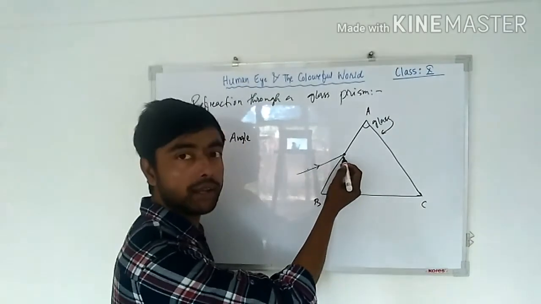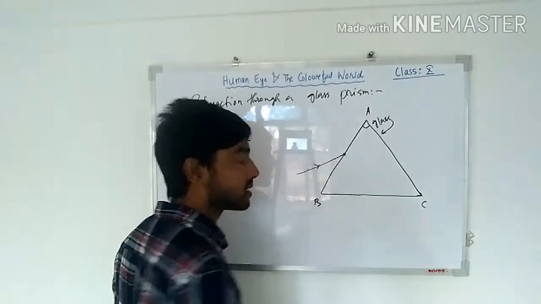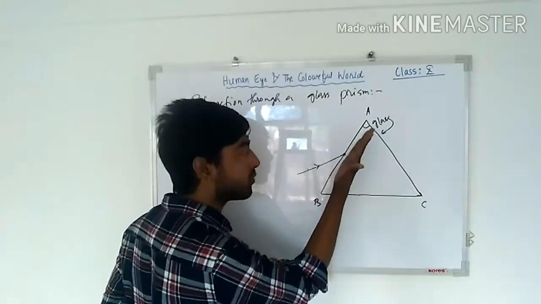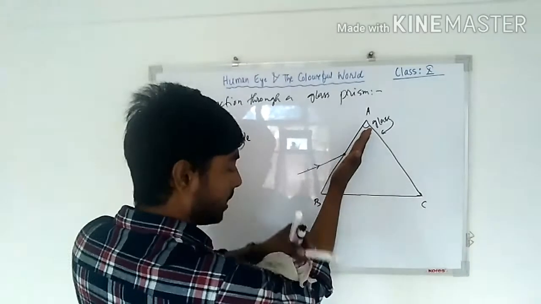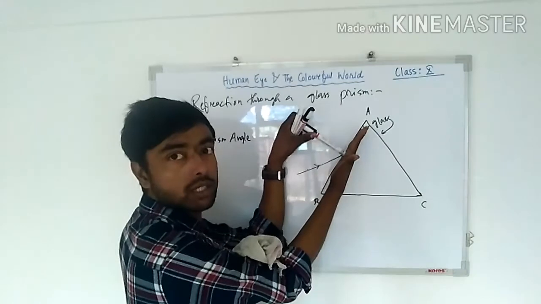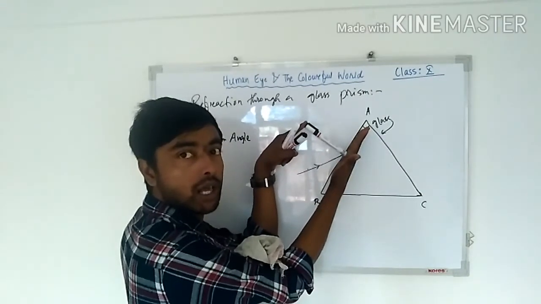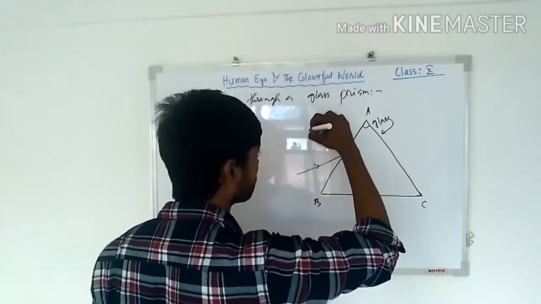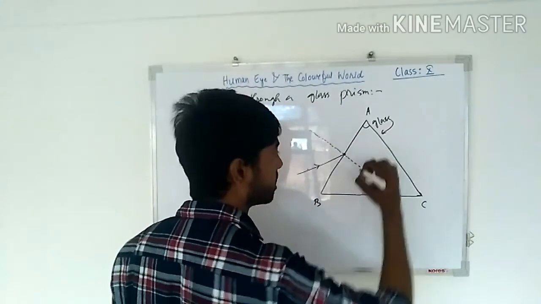The normal to this surface, since this surface is oblique, will be drawn like this. This is the normal.